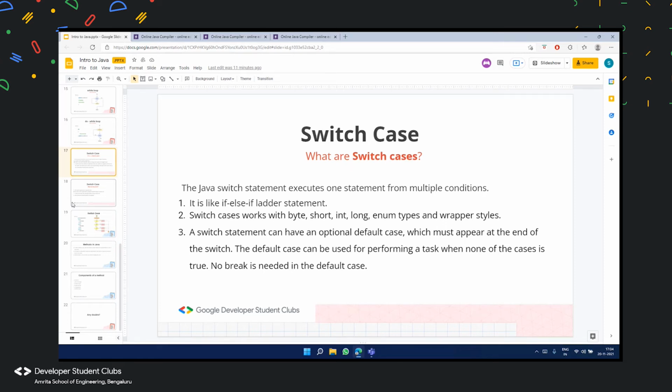The third point is a switch statement can have an optional default case. We'll be learning what the default case is hands on. But basically, a default case is for when the user types in something that is not covered in all these cases. Like by mistake he doesn't type a month, he types some other word which does not belong to January or February or March or April and so on until December.